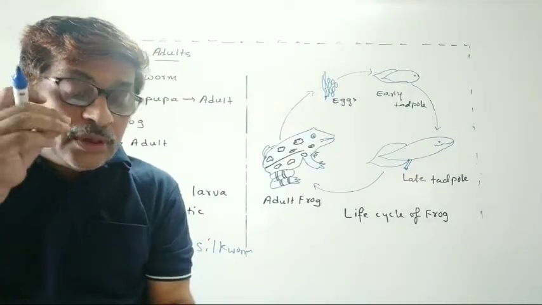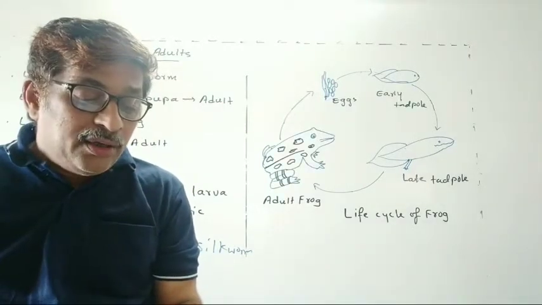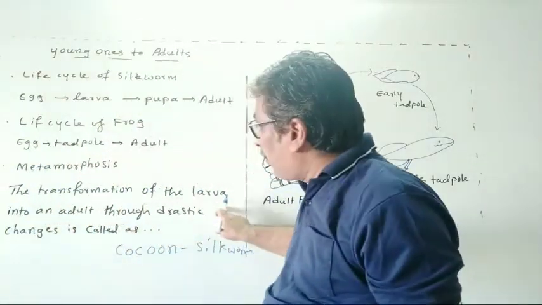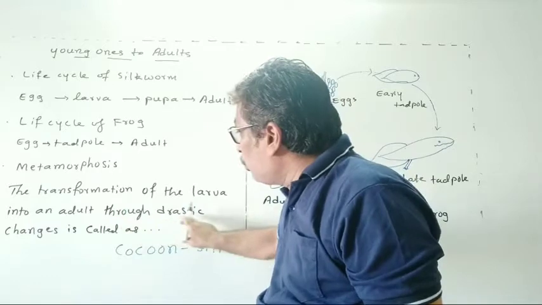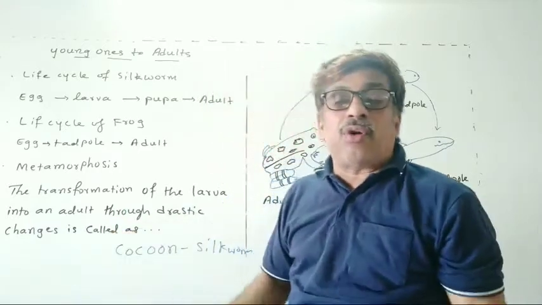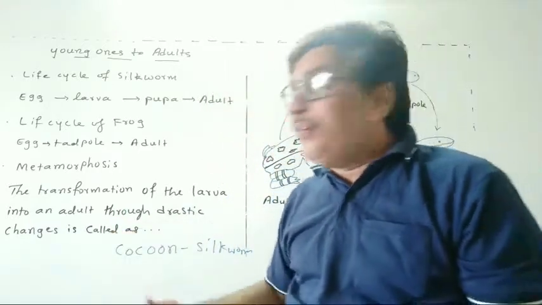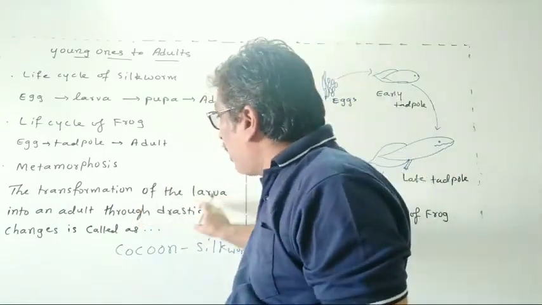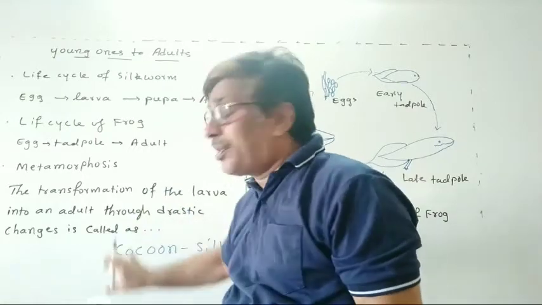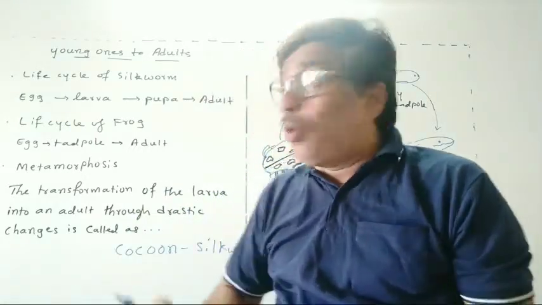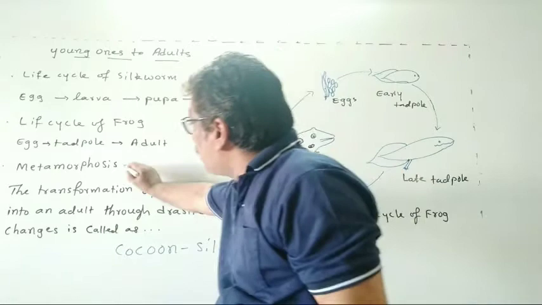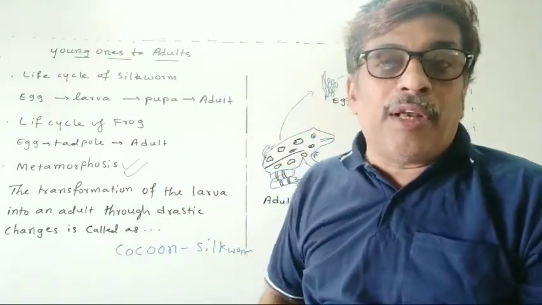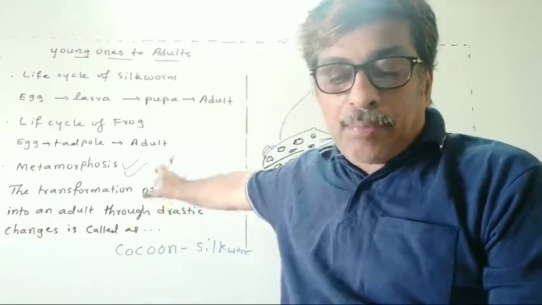See, the transformation of the larva into an adult through drastic changes. Drastic means what? Extreme or severe changes. There are a lot of changes here. The transformation of the larva into an adult through drastic changes is called metamorphosis. See here, metamorphosis. Okay, dear students, remember what is meant by metamorphosis and examples also.